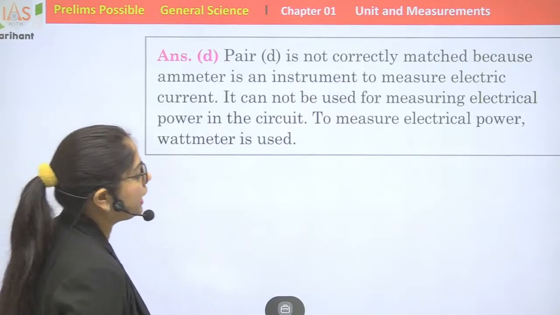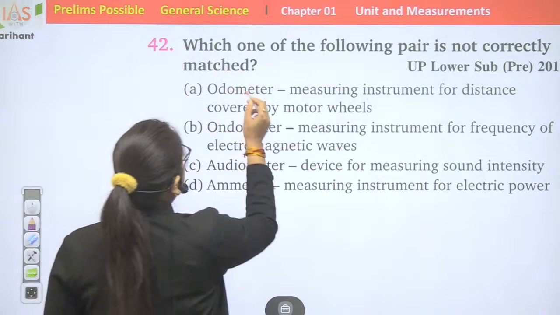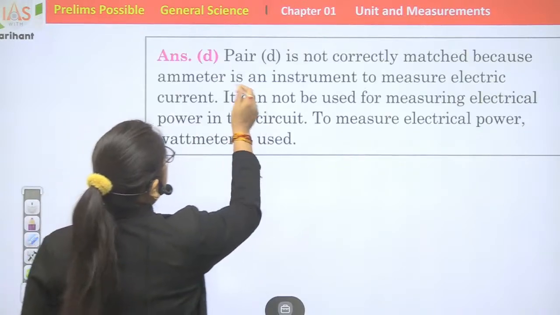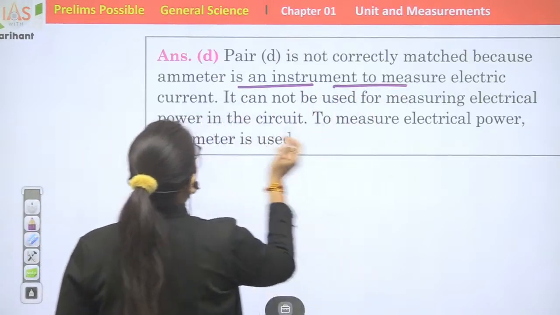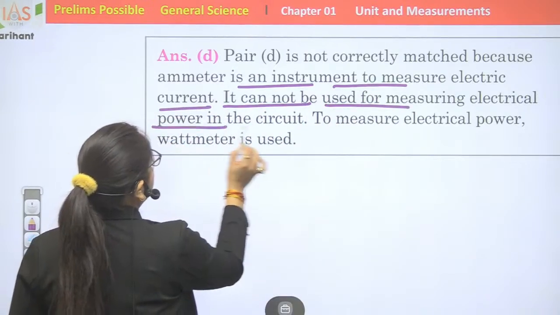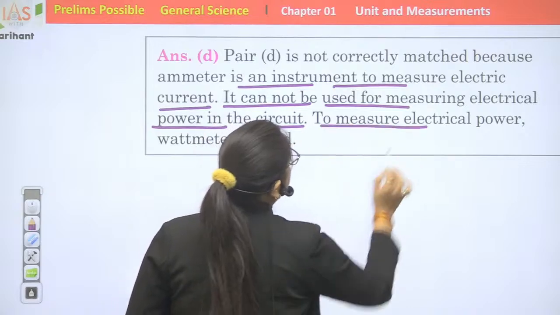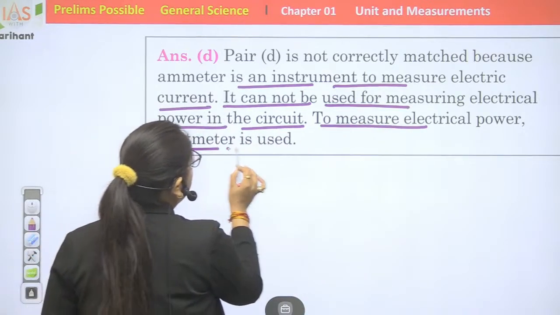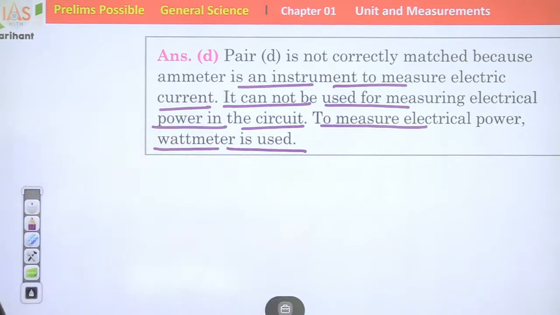Pair D is not correctly matched because an ammeter is an instrument to measure electric current. It cannot be used for measuring electrical power in the circuit. To measure electrical power, a wattmeter is used.